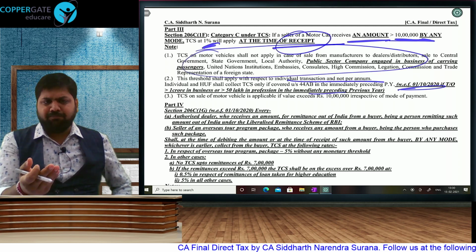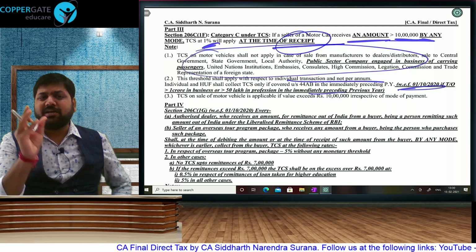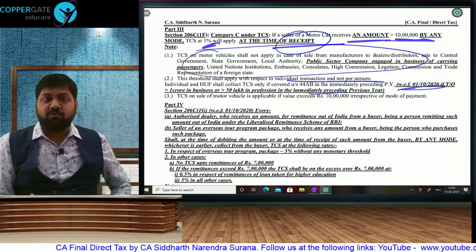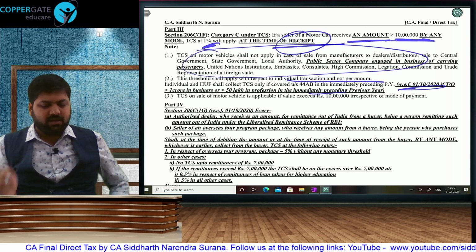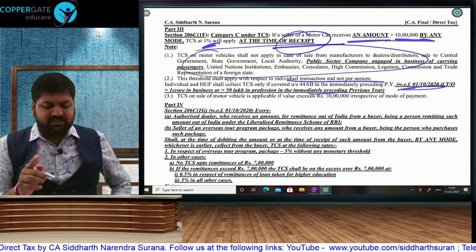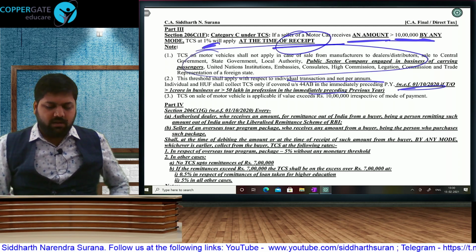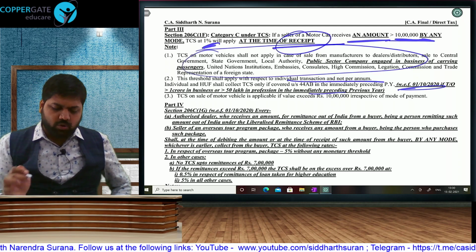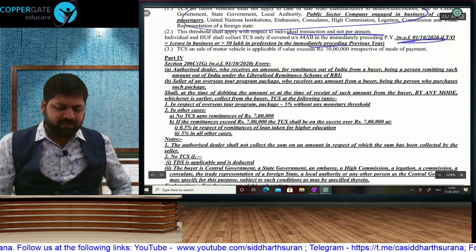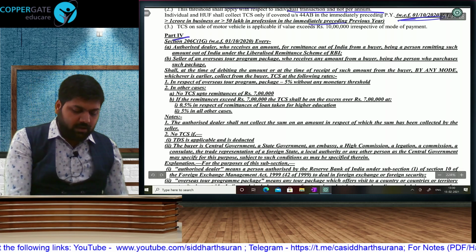If you ever purchase a vehicle, you know that there is one ex-showroom price. Then they have some RTO charges, some insurance charges, some registration charges. And then there is a total amount that you have to pay. On that ex-showroom amount, if that is more than 10 lakh, then the dealers are taking 1% TCS. In my case, it was post-COVID, so 0.75%. I will talk about that relaxation very soon. So, at the time of receipt, if the car is worth more than 10 lakh, then 1% is going to be applicable. And then we have two new cases of TCS, part 4 and part 5.